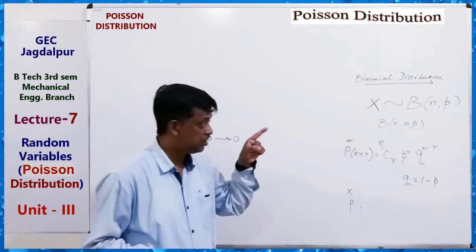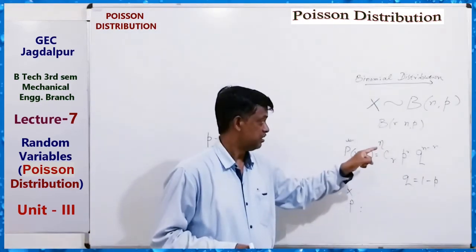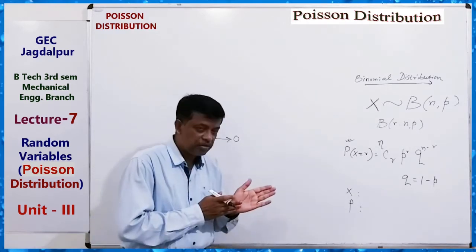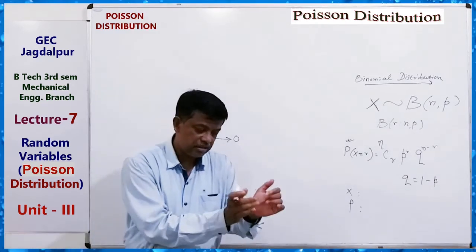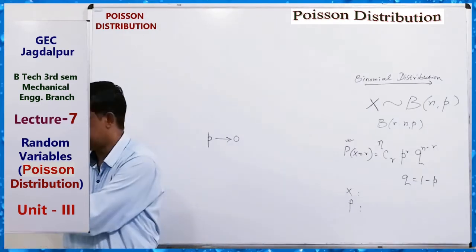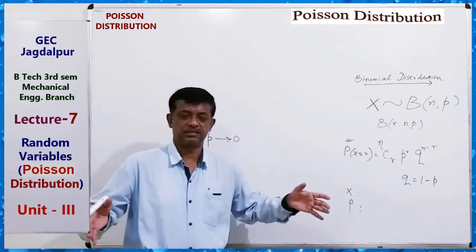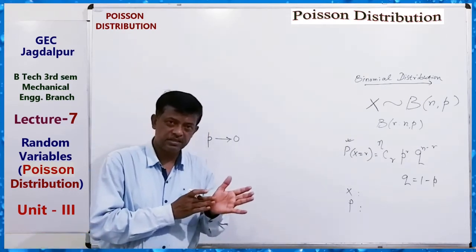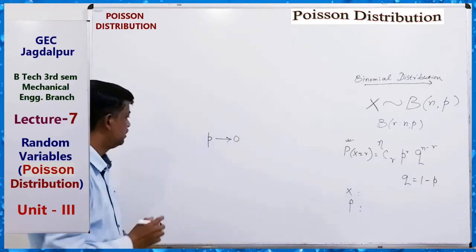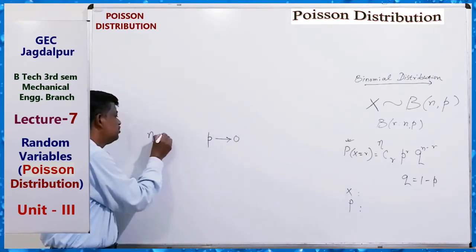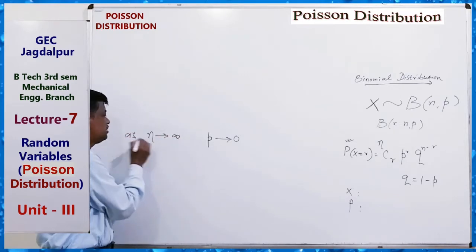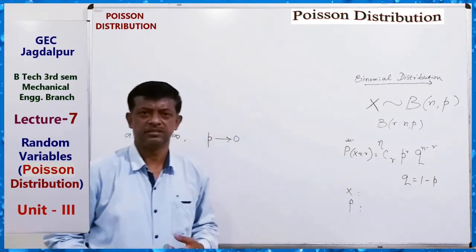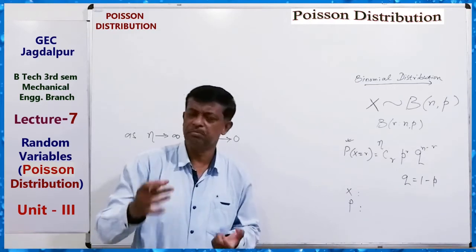If we take the number of trials n tending to infinity, the number of trials is very large and success is very rare.